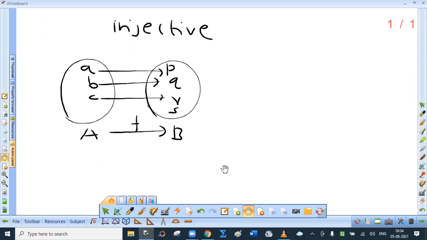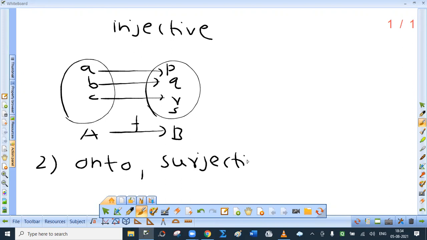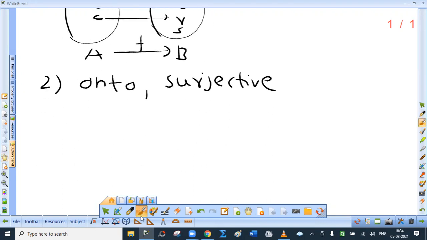Now, second important definition is onto. See, you have to remember these words. Onto function, which is also called as surjective function. I hope you will be able to tell me the difference.